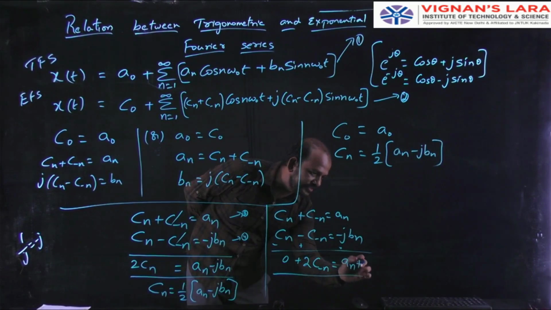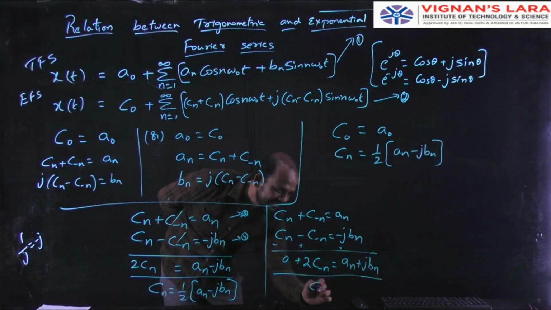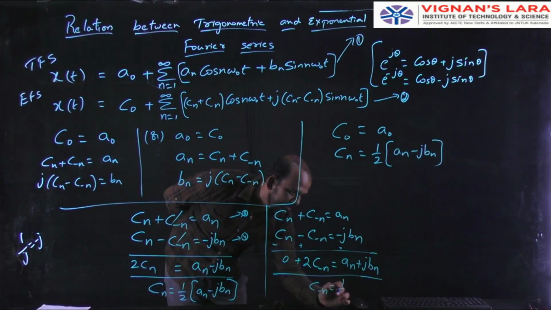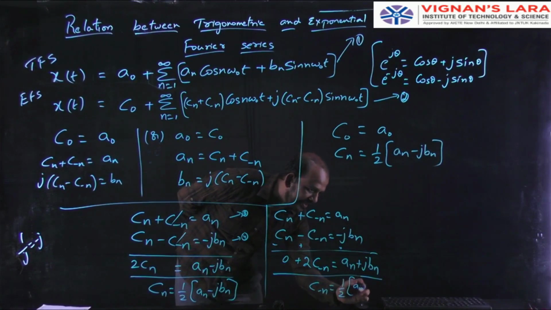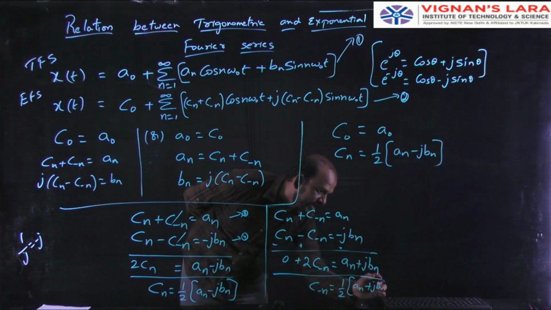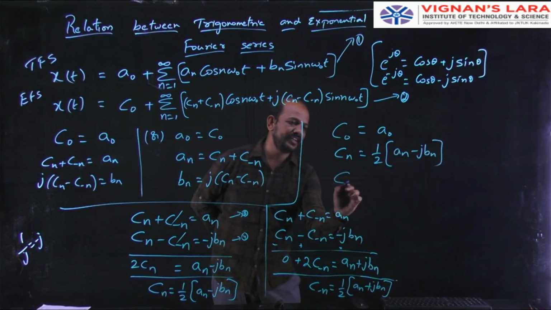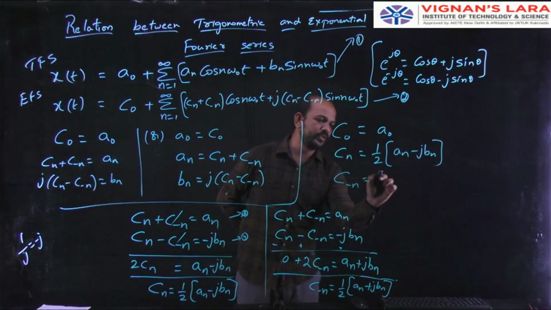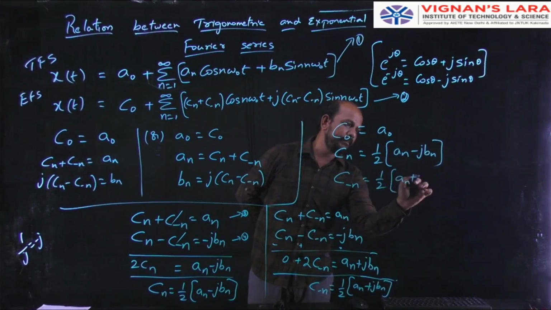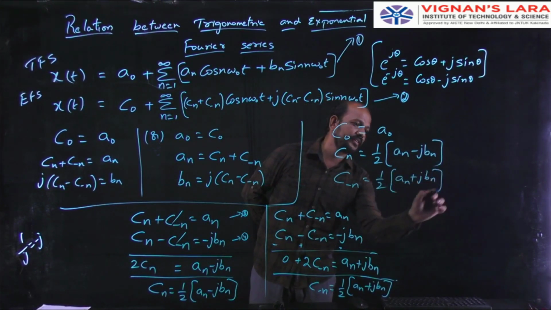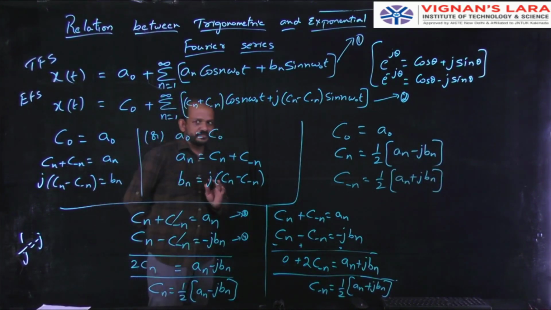An plus jbn. But I need only C minus n. C minus n equal to 1 by 2 into An plus jbn. Now finally I got the value of C minus n as C minus n equal to 1 by 2 into An plus jbn. Okay.